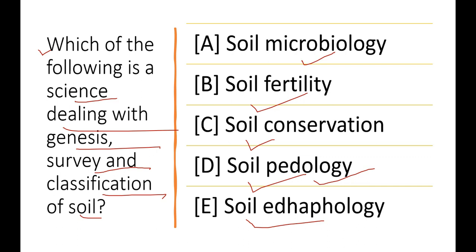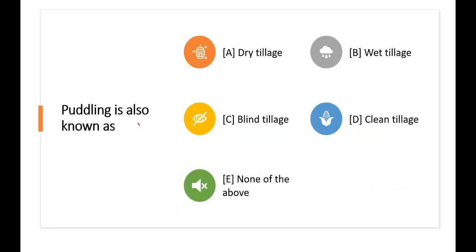Okay, now come to another important question. Puddling is also known as dry tillage, blind tillage, wet tillage, clean tillage or none of the above. We all know puddling is known as wet tillage.